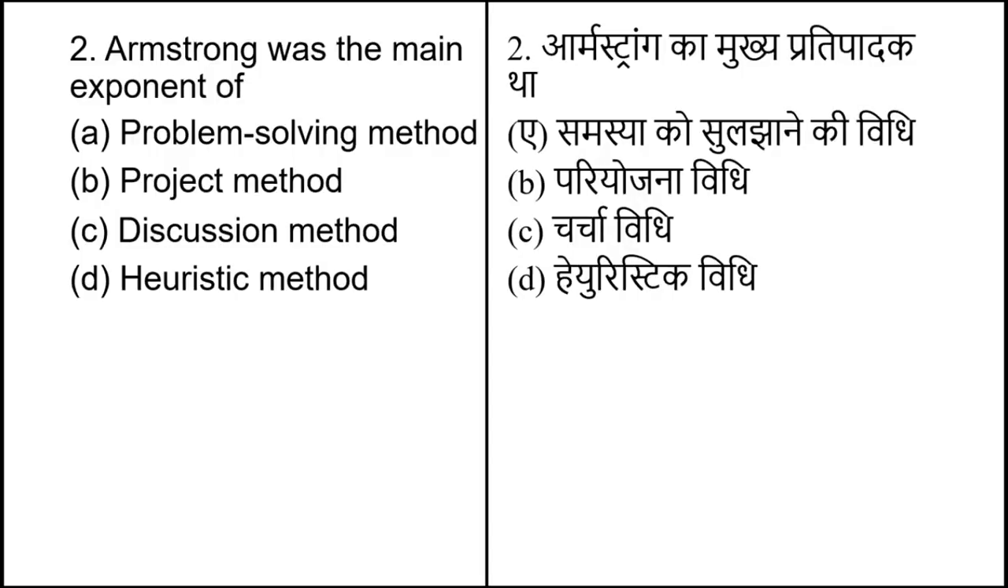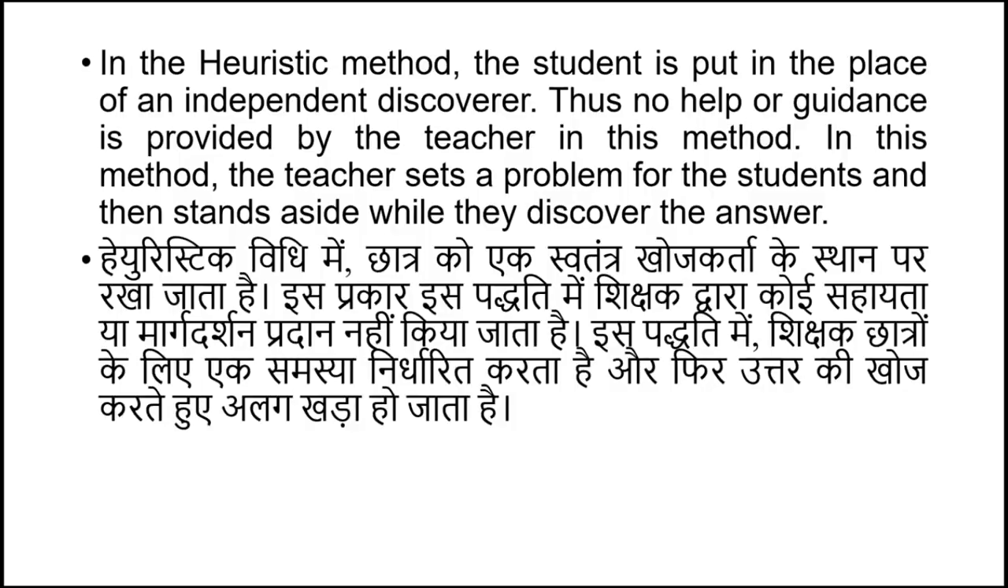Armstrong was the main exponent of, and options are problem solving method, project method, discussion method, heuristic method. The correct answer for this question is option number D, heuristic method. In the heuristic method, students are put in the place of independent discoverers. Thus, no help or guidance is provided by the teacher in this method. The teacher sets the problem to students and then stands aside while they discover the answer.